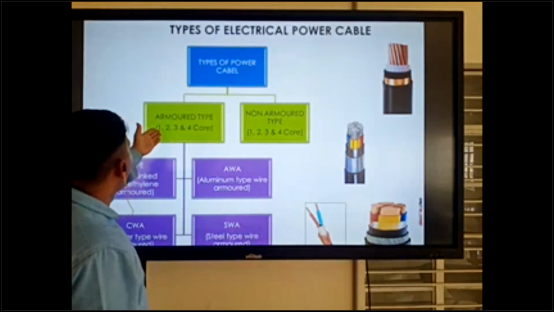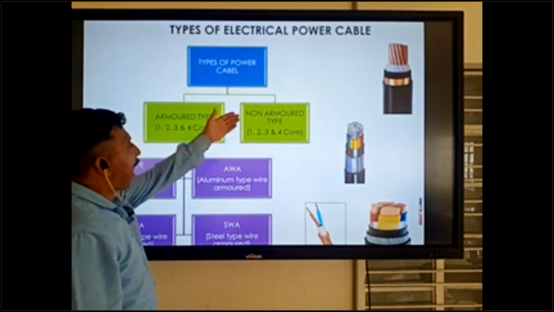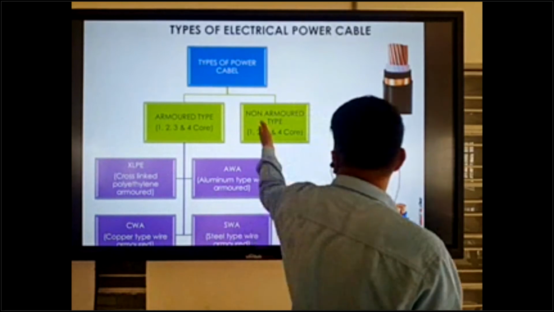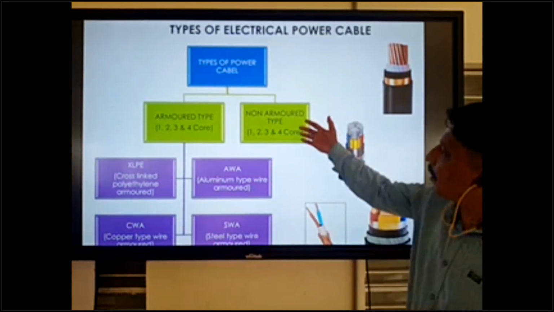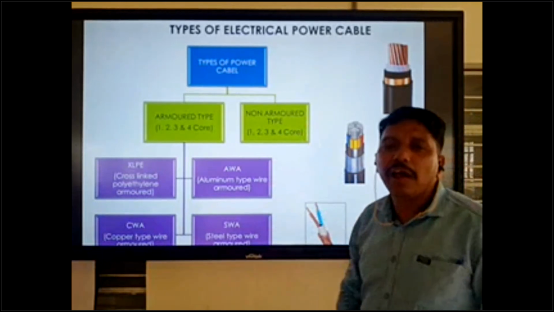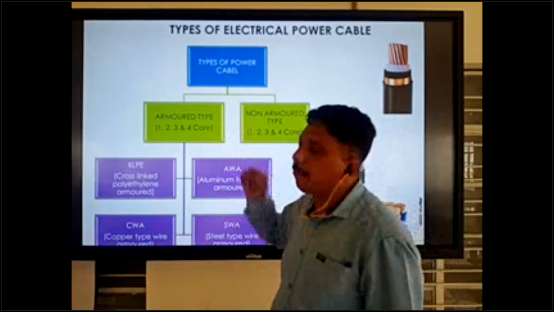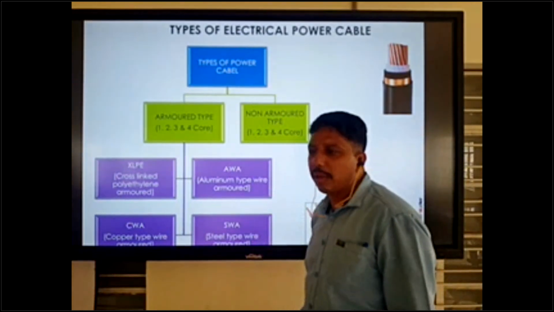It's the same like that: 1 core, 2 core, 3 core and 4 core. Non-armored type cable also comes the same way: 1 core, 2 core, 3 core and 4 core. The only difference is the armor inside. This is called armor type, and with no armor, this is called non-armored cable.